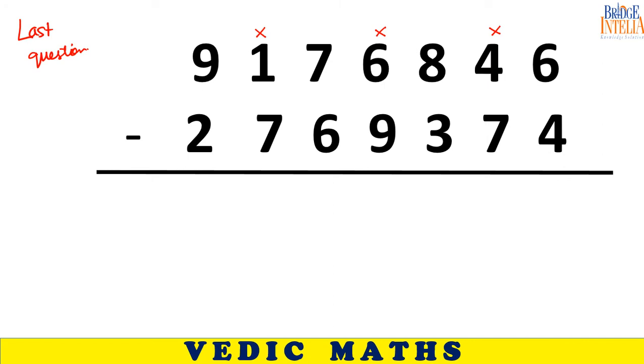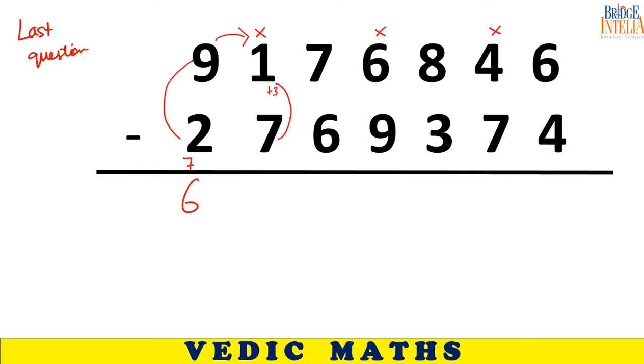Good morning, Gaurav sir. So 640747. Okay, so 9 minus 2 is equal to 7, but your neighbor needs support, so this becomes 6.